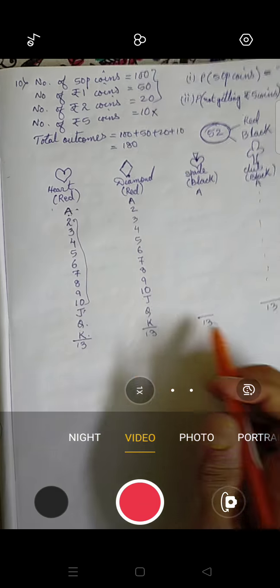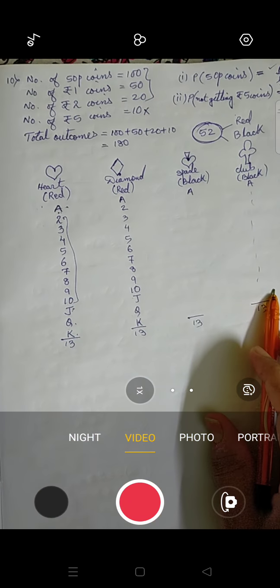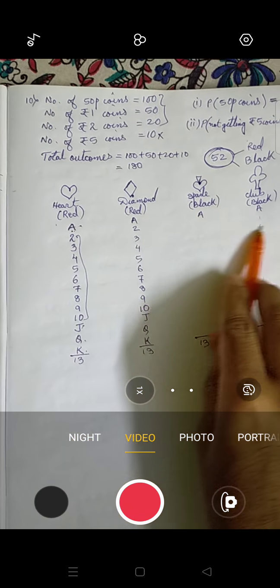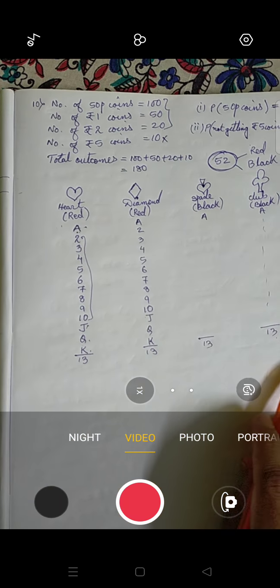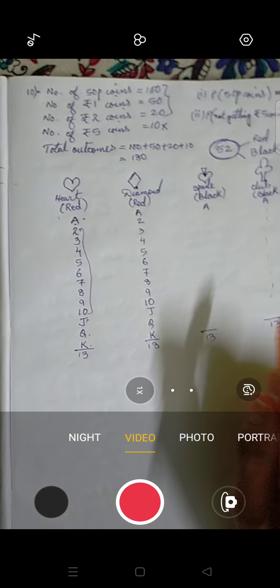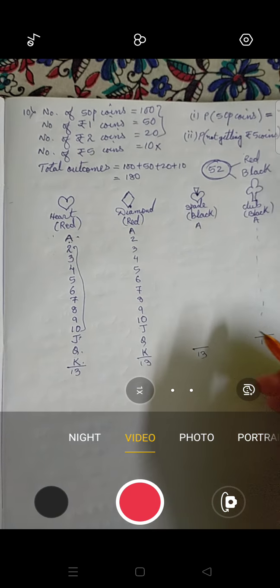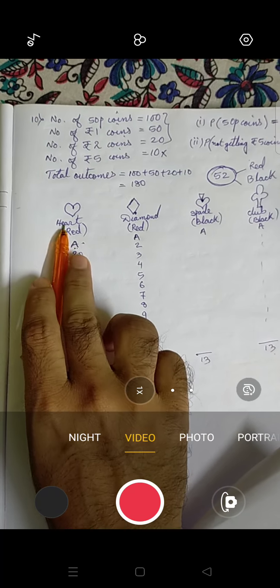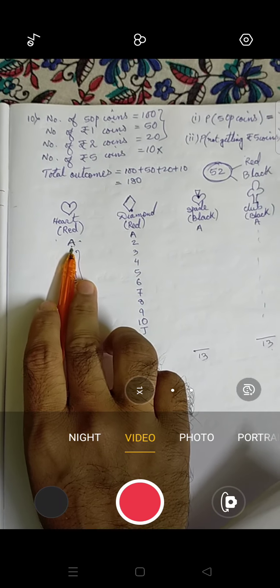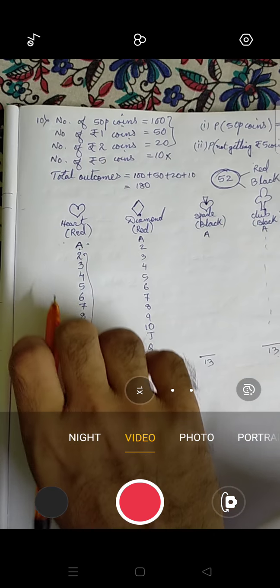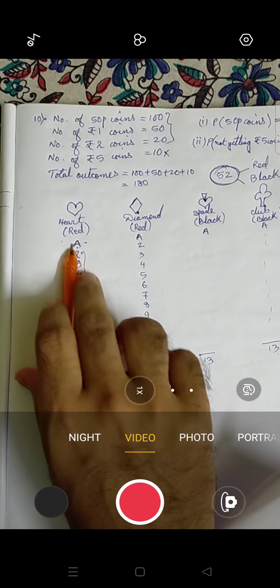Okay, 16 by 52. Now total 52 cards are there. A is 4, 2 is 4, all cards have 4. That means you will never have 2 cards of heart of A. That means you will never have 2 cards in a packet with A and both with heart.